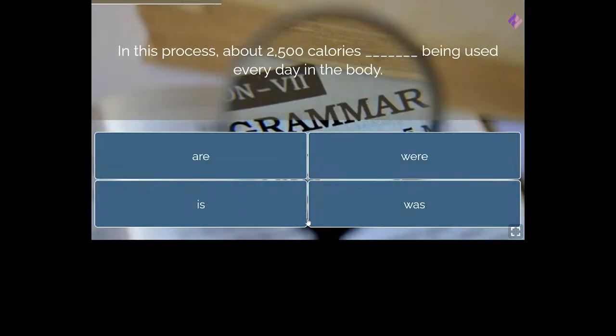Right now, let's move on to the next question. Okay, so in this process, about 2,500 calories dash being used every day in the body. So tell me whether it is are or is or where or was. So which should come here? In this process, about 2,500 calories dash being used every day in the body.